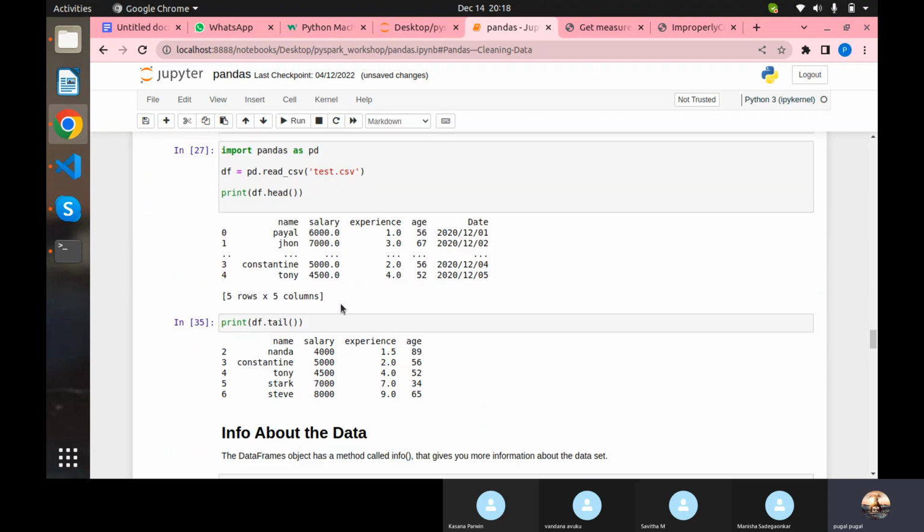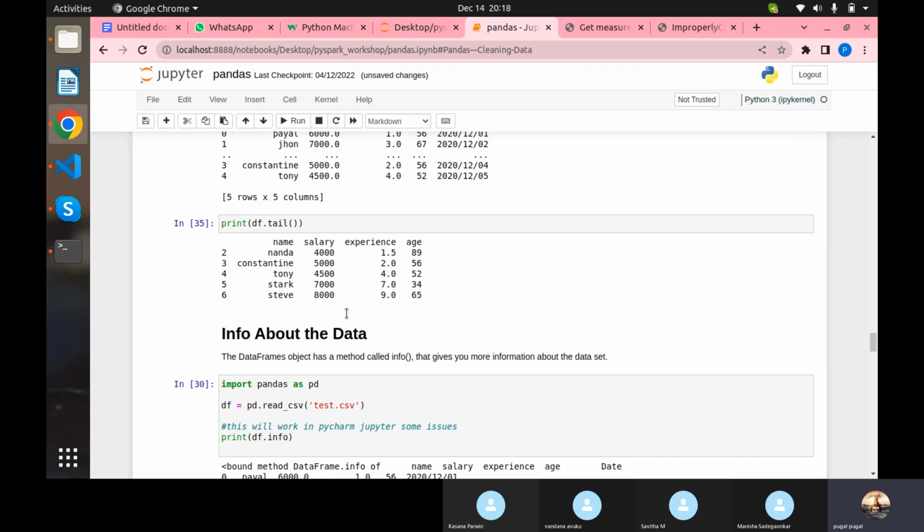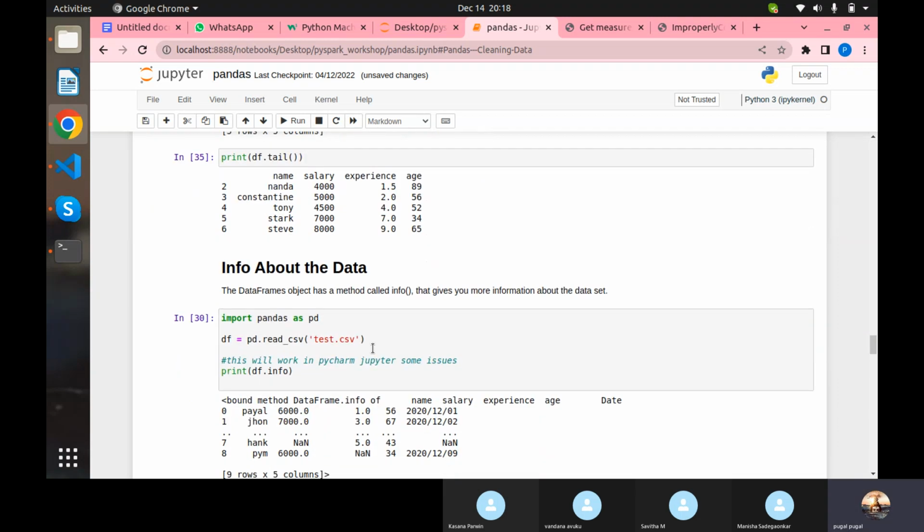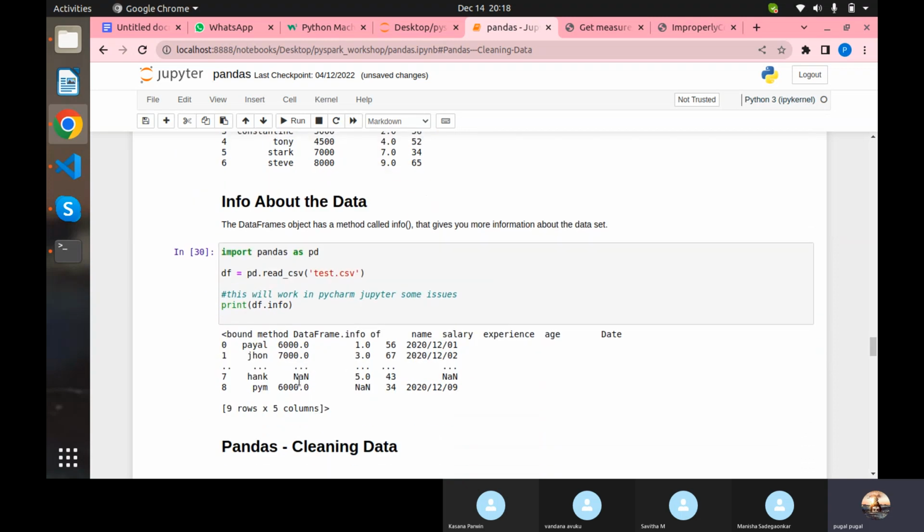Apart from these things, information about the data. This is Python pandas version 0.25, so it will not actually give you the info. If you have a version like 1.25 of pandas and work with PyCharm, you will get the describe option and info option. These things are all okay.